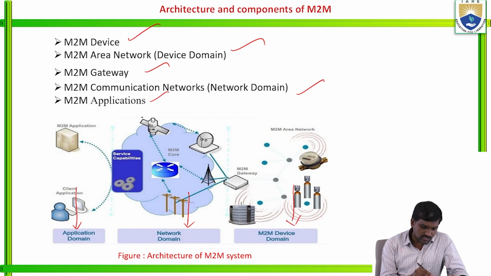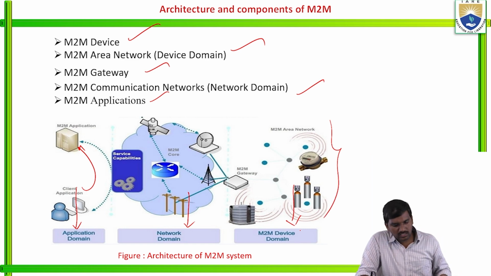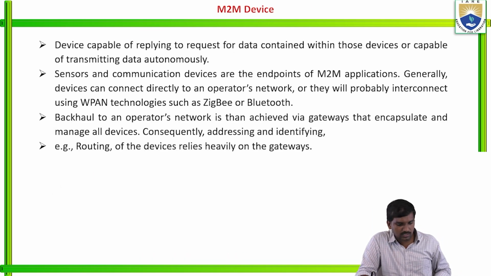In the application domain, we have a client with M2M application. In the network domain, we have different gateways and other capabilities like that. Under the device domain, different area networks we follow. So these are the architecture and components of machine to machine.